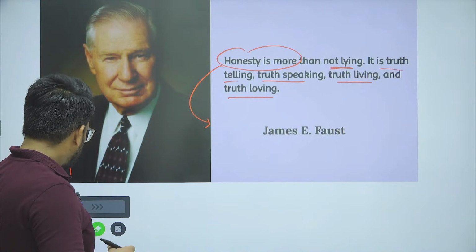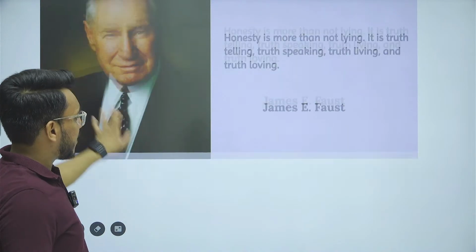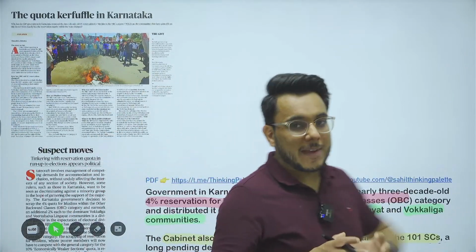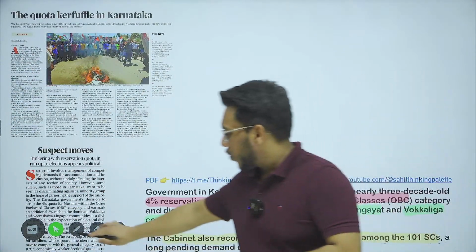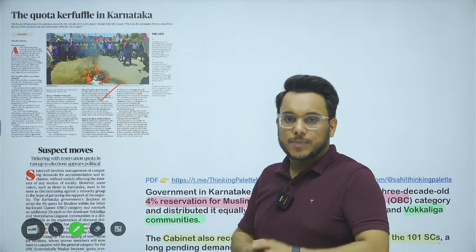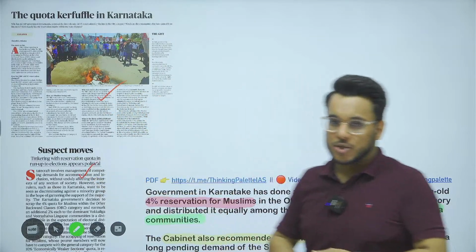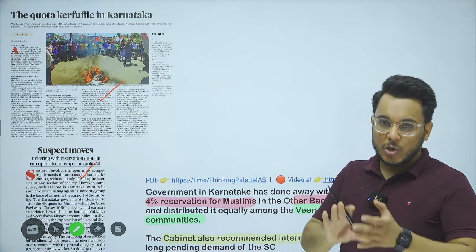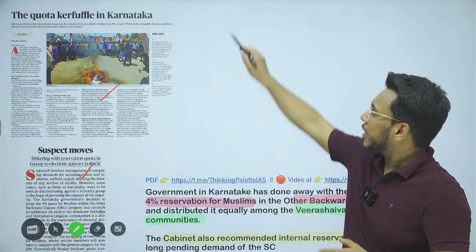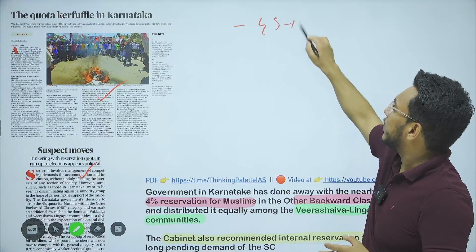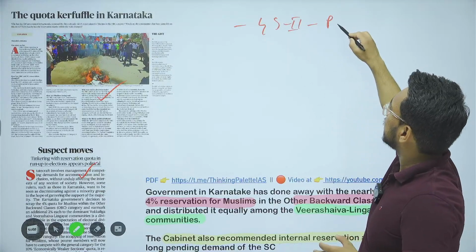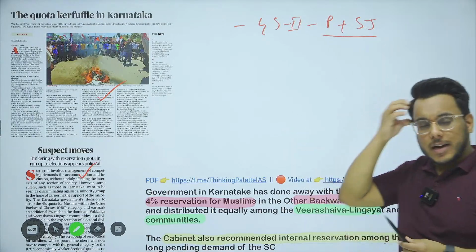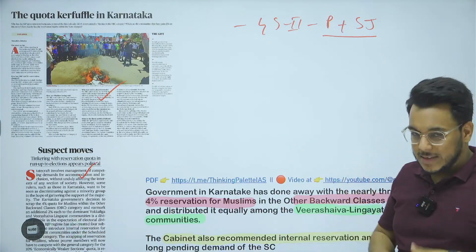Now, taking up the first article for today. So guys, what we have done here, we have clubbed two articles. One article is from the text and context page and one article is from the editorial section, because both of these articles are talking about this Karnataka reservation issue that has happened. We'll see this article vis-a-vis GS paper number 2, polity, social justice. Now, before going into this article, let me give you some of the basics first.